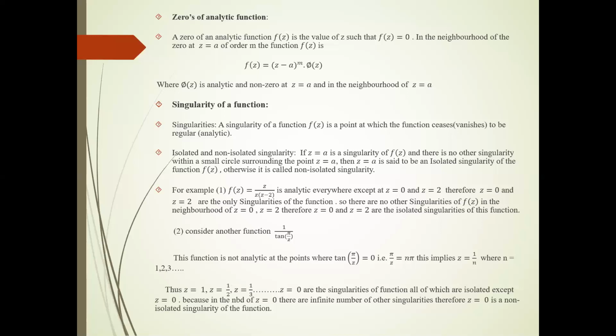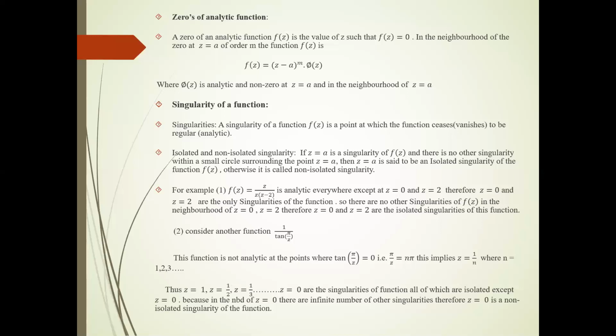See example number one: f of z is equal to z upon z into z minus 2. If function f(z) is analytic everywhere, and suppose we take another function g(z) analytic everywhere, then the rational function f(z) upon g(z) is again analytic everywhere except at zeros of the denominator. Okay, if the denominator becomes zero, it has no meaning.